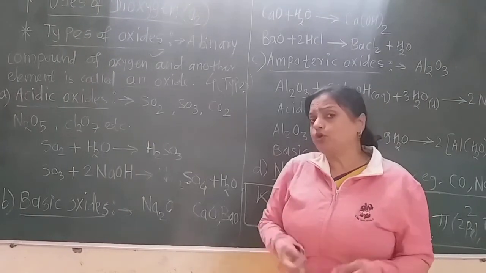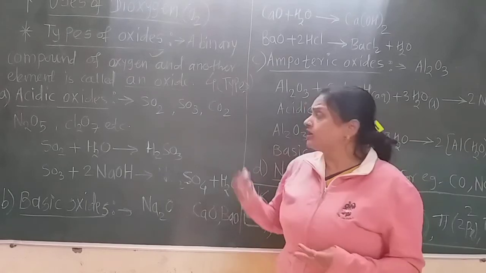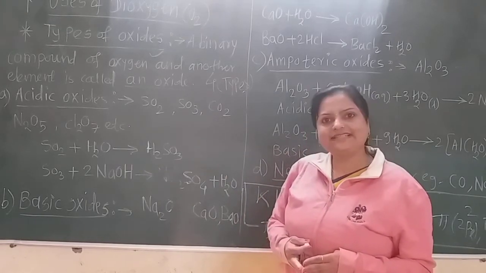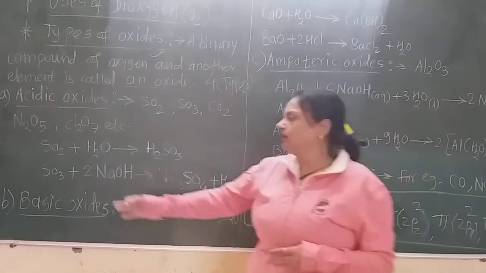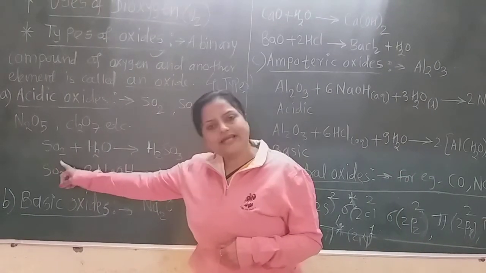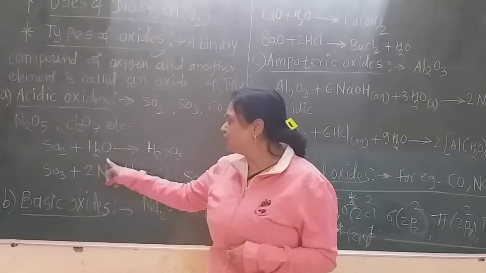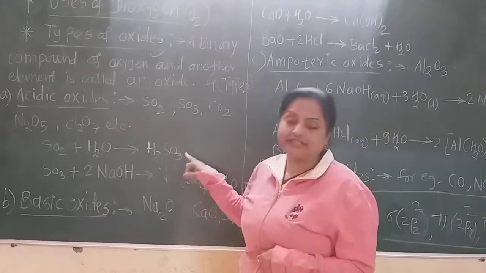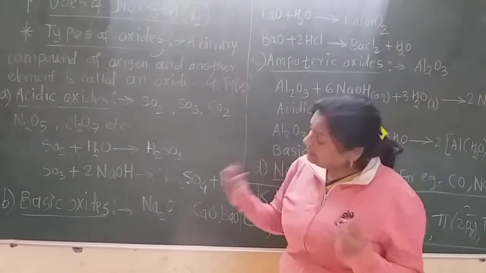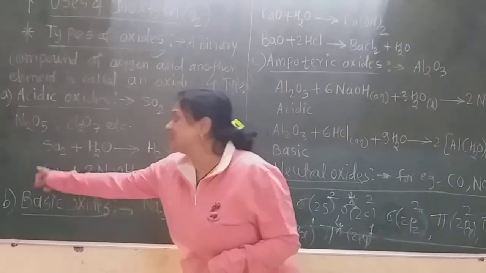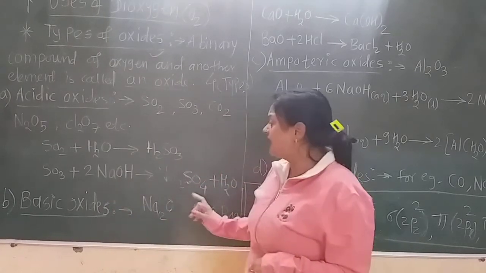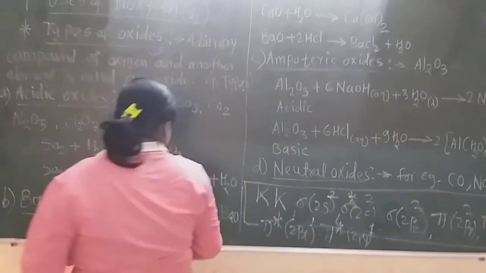Now if we have to prove whether these oxides are acidic or not, then react the oxide with water. When SO2 gas, sulfur dioxide, reacts with water, sulfurous acid, H2SO3, is formed. And if sulfur trioxide is acidic, then it must give a salt after reaction with a base.